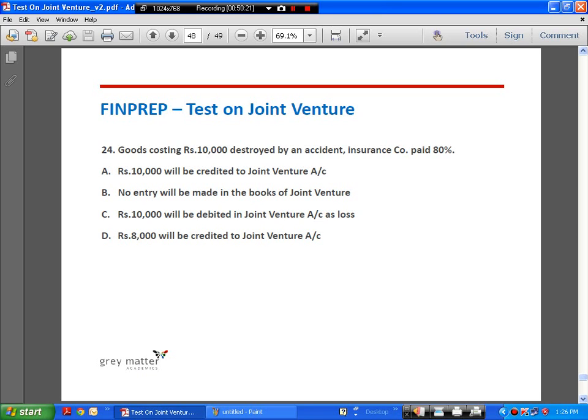Goods costing 10,000 have been destroyed in an accident. Insurance company paid 80%, which means they have received 8,000 rupees from the insurance company, and so 8,000 rupees will be credited to the joint venture account. Right? So with this we come to the end of our discussion on accounting for joint venture.